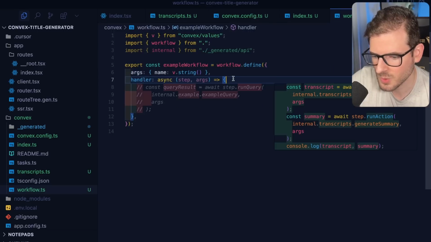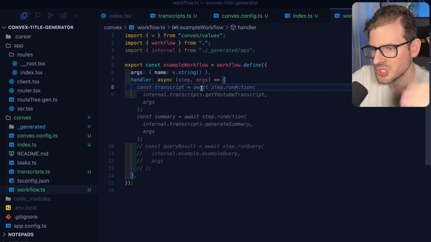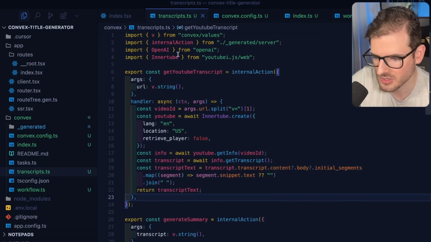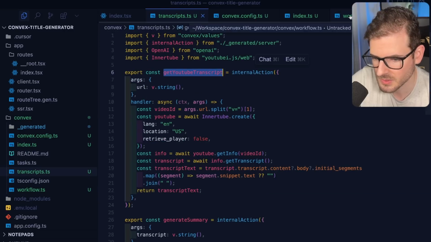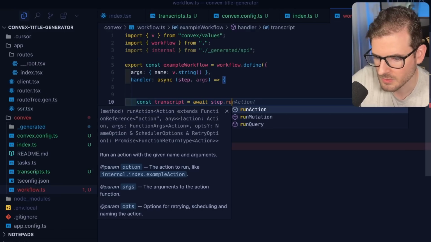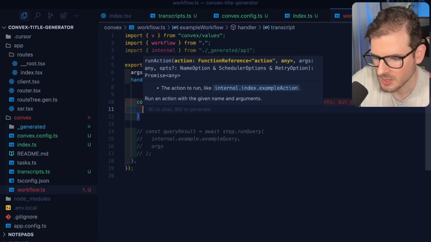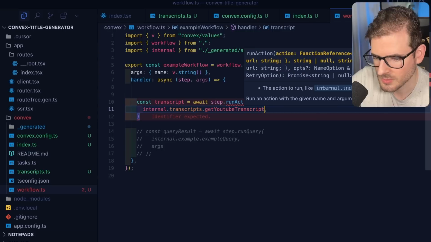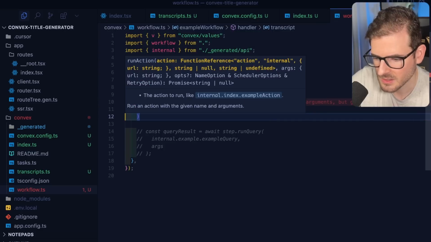Okay, so what we can do in this workflow is start chaining together these various actions that we created. Again, in the transcripts file, we created one that gets the YouTube transcript. So I can say const transcript is equal to await step.runAction, and we'll say internal.transcripts.getYouTubeTranscript, and then we'll pass it the URL.